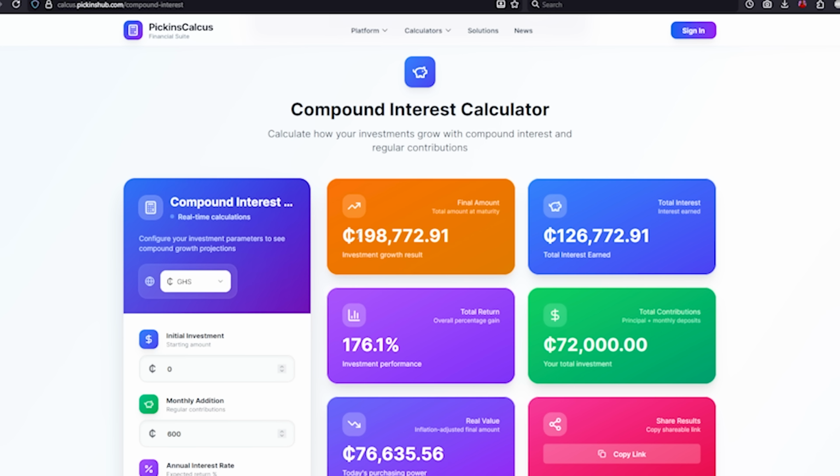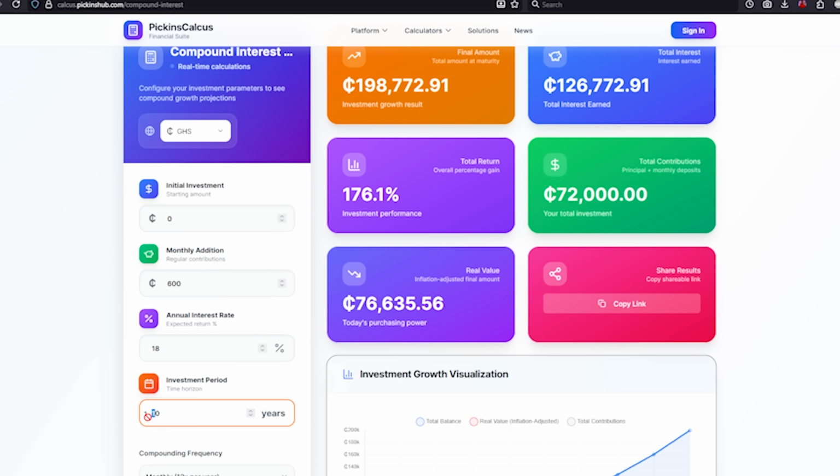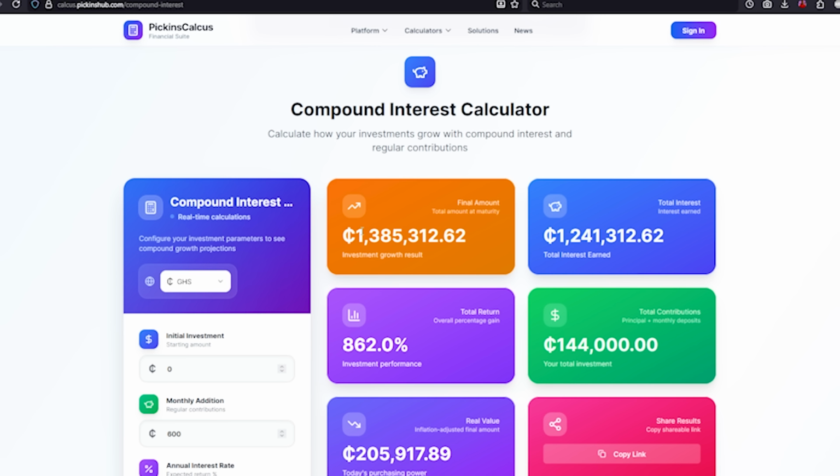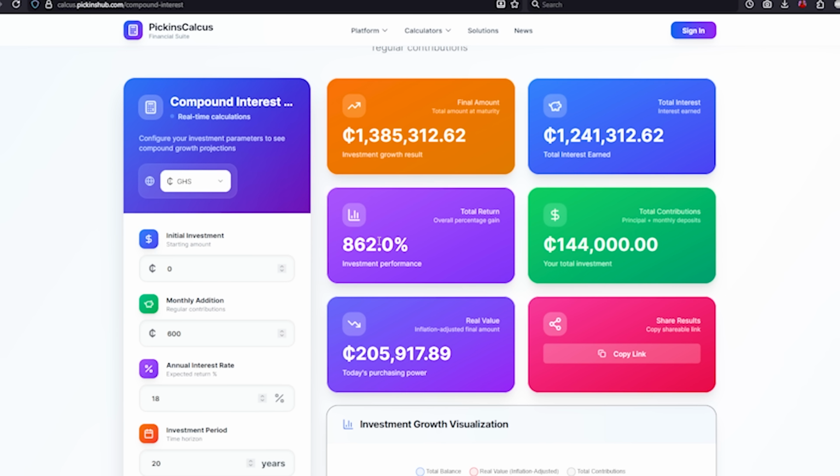Within the 10 years, we're going to get 198,772.91 Ghana cedis. So if Kofi decides to go in for an additional 10 years with the same average interest rate, that is going to give him 1.385 million Ghana cedis.